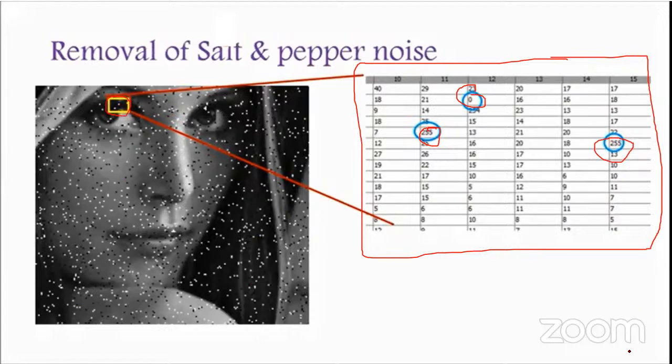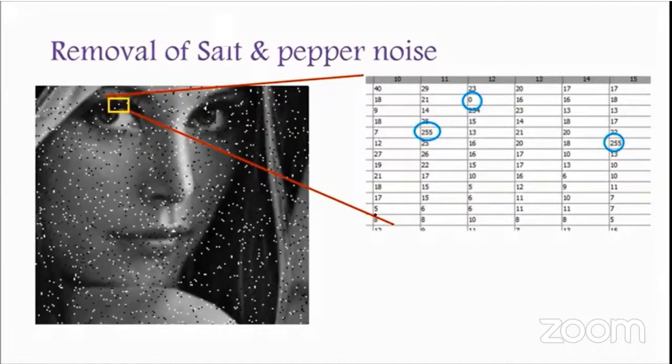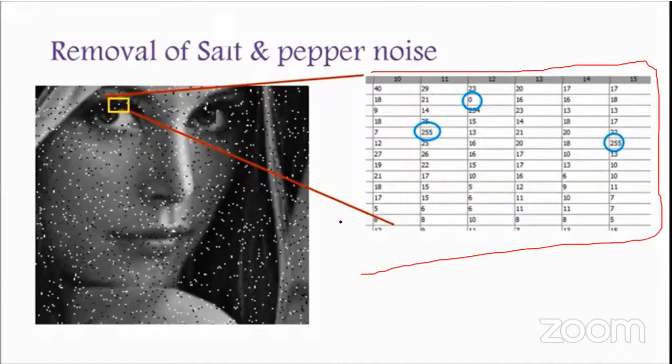If you take the entire image, you can find a lot of zeros surrounded by higher values, and 255 surrounded by lower values, which we call salt noise. This is one simple image I have taken and converted into a matrix, so we can easily find the salt and pepper noise, instead of the example in the previous slide.